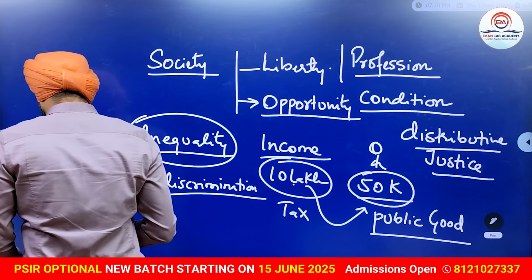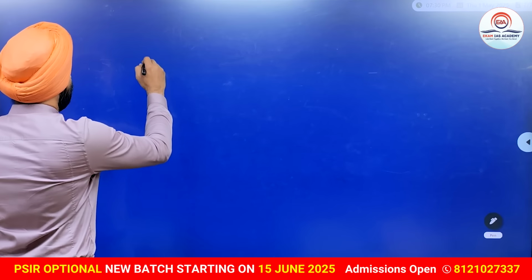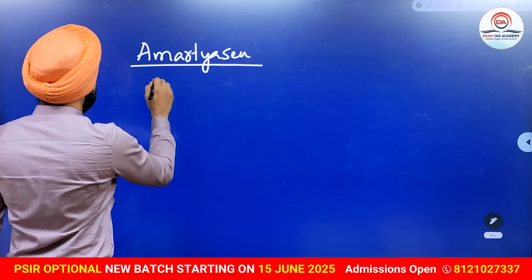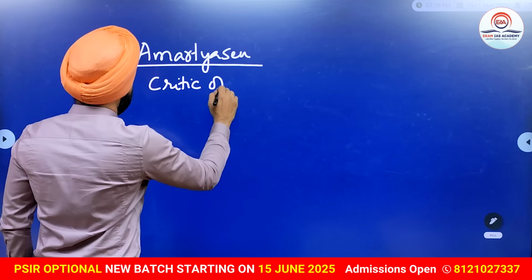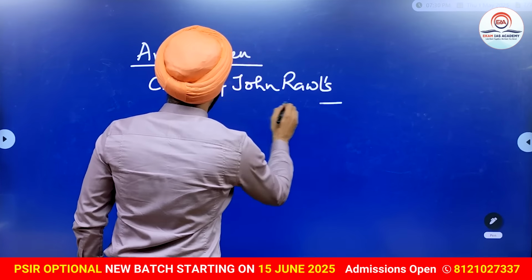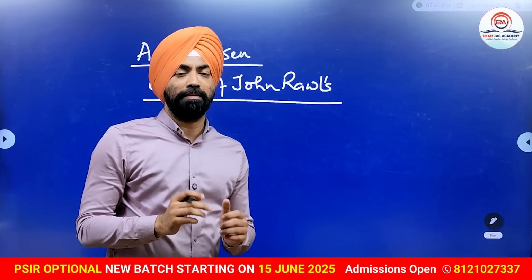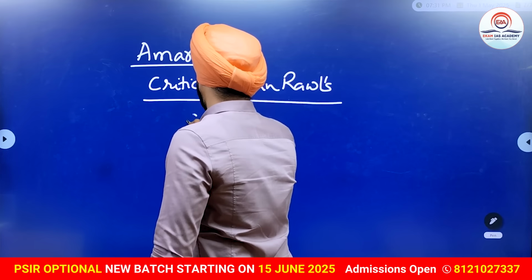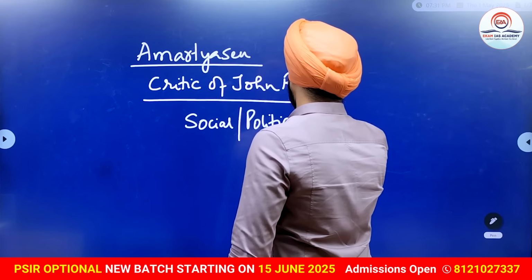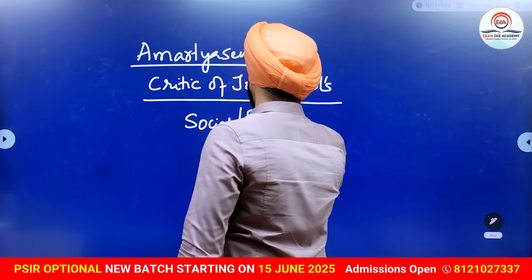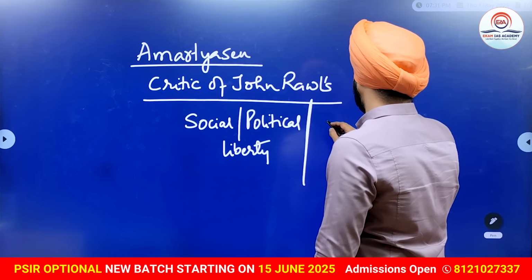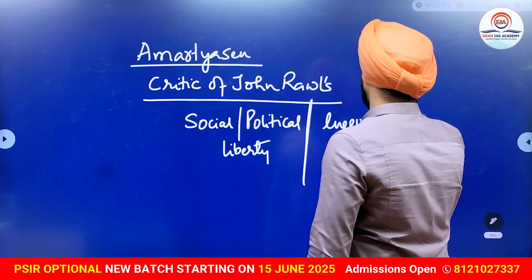Now, one more thing that we need to understand here is, if you know Amartya Sen, he was a critic of John Rawls. What Amartya Sen says is that just by providing social and political liberty to the people, you cannot bring down inequality in this society.